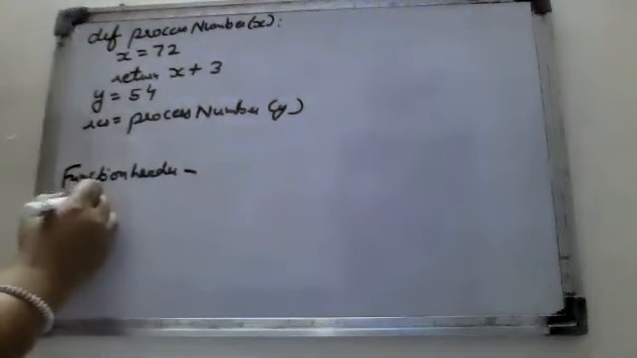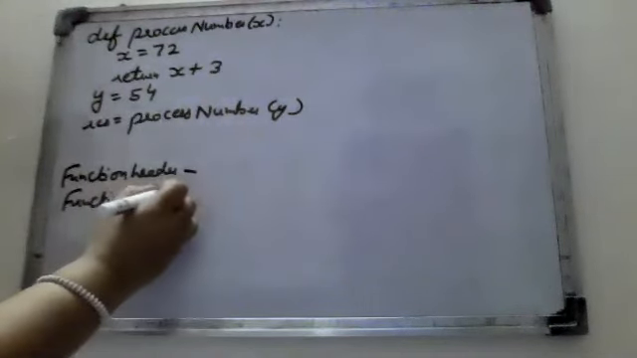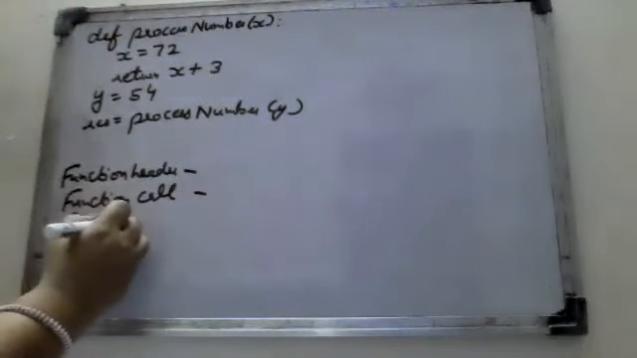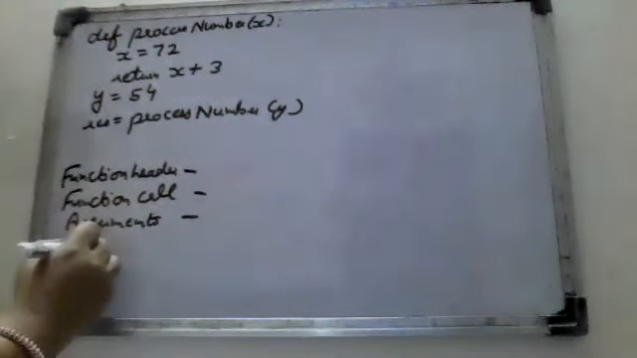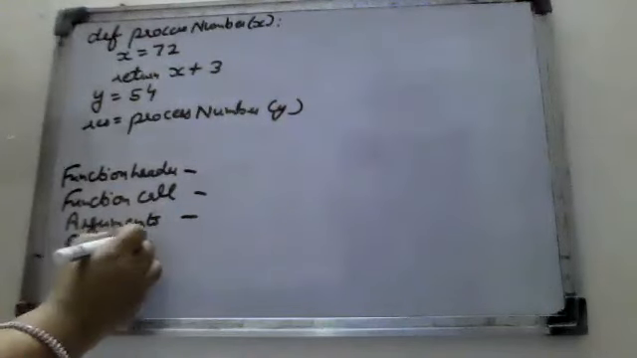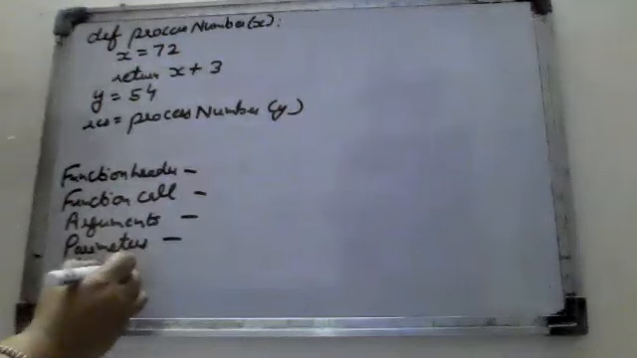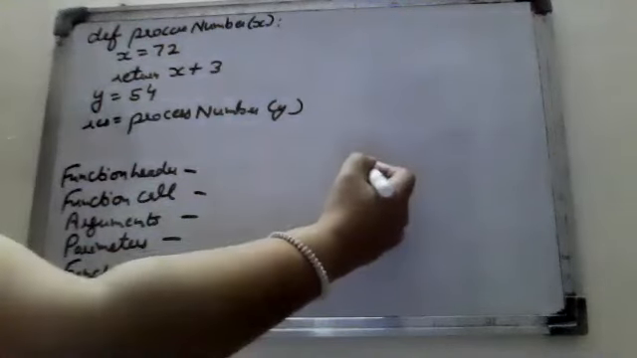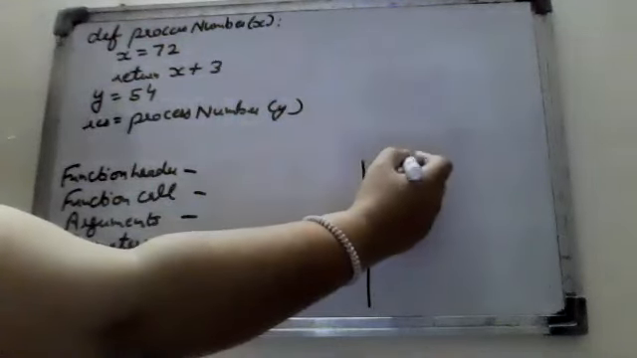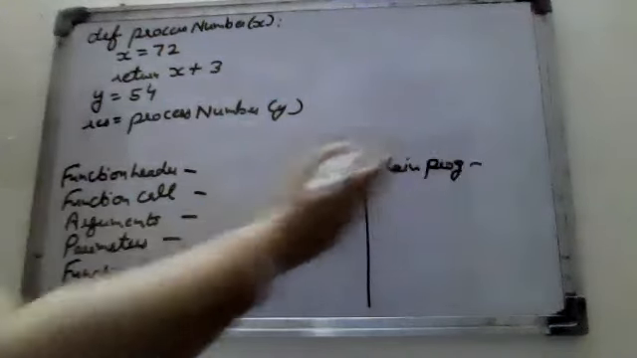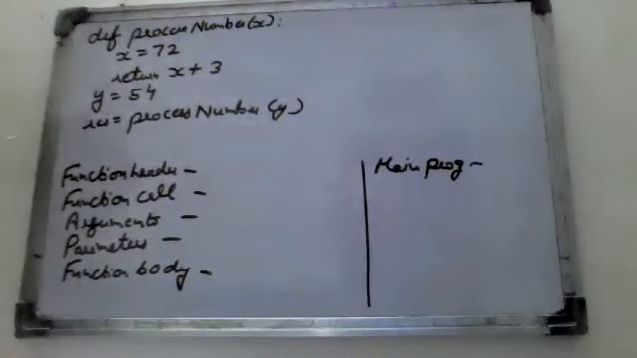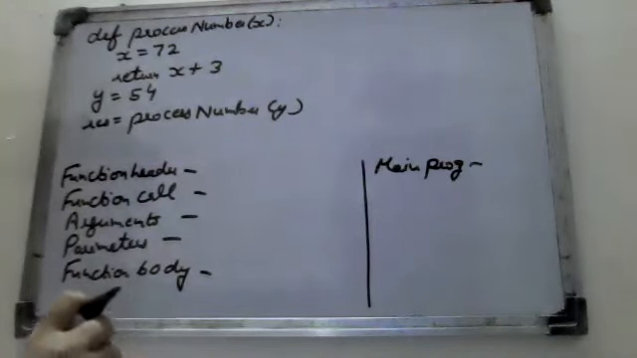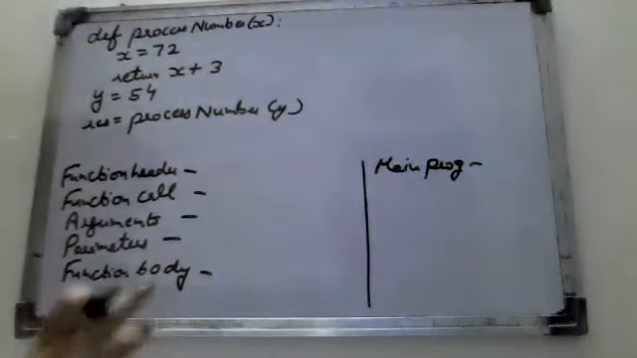Function header, function call, arguments, parameters, function body, main program. So the question is: from this program, you have to identify the following parts mentioned below. If you understand every concept of the function, then only you can write this.